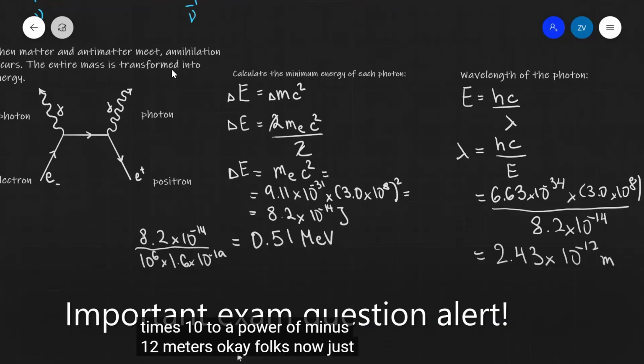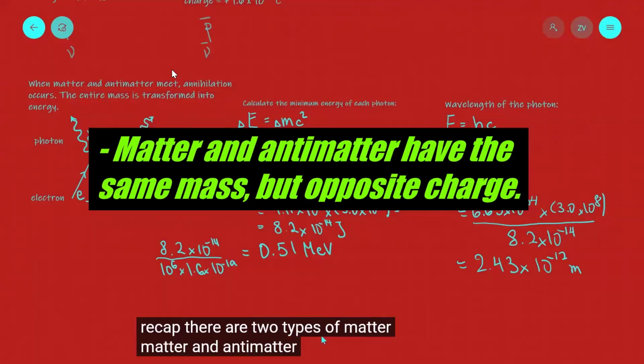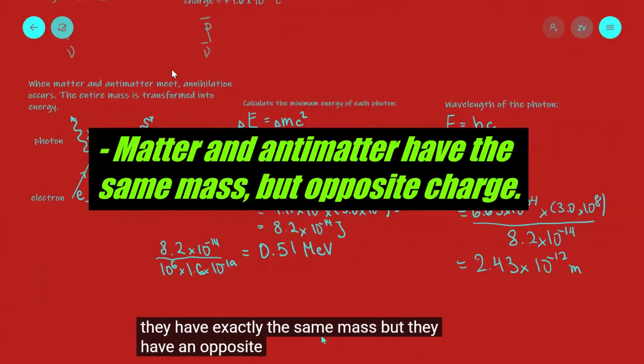Okay, folks, now just to recap, there are two types of matter, matter and antimatter. They have exactly the same mass, but they have an opposite charge.